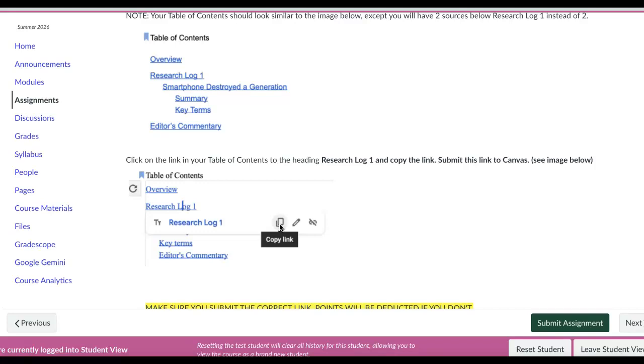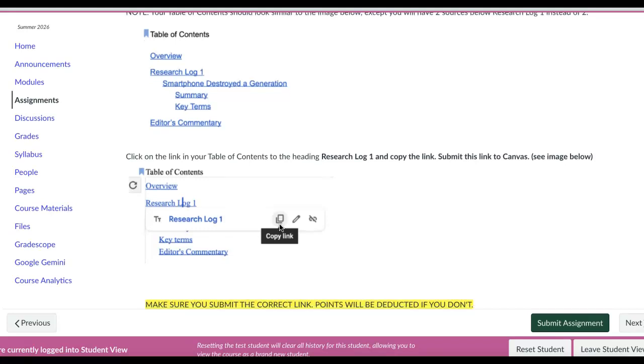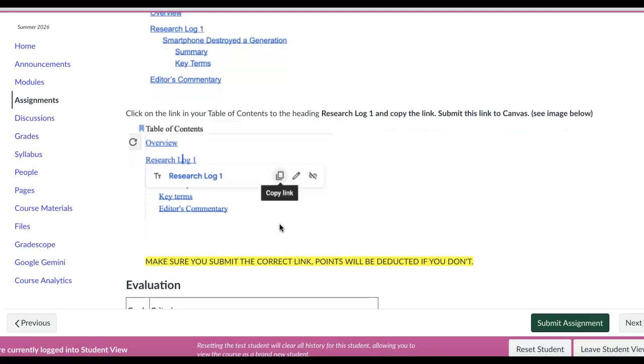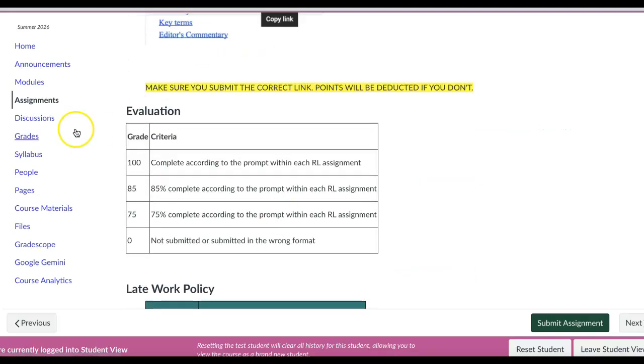Now, if you're not submitting the link, I'm going to assume that you have not done the research log and you will not get credit for it. So submitting the link prompts me to go look at your research log. If you have not submitted the link, I do not go searching for it until you do submit it. So please make sure that you do that.